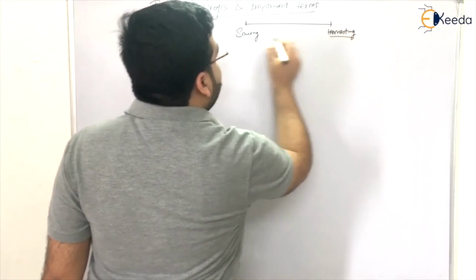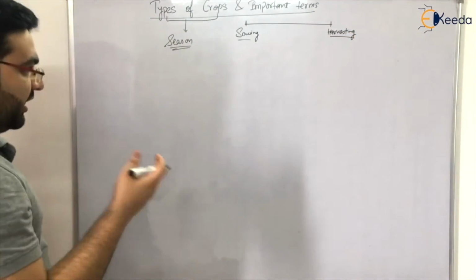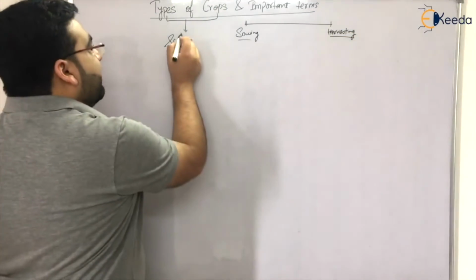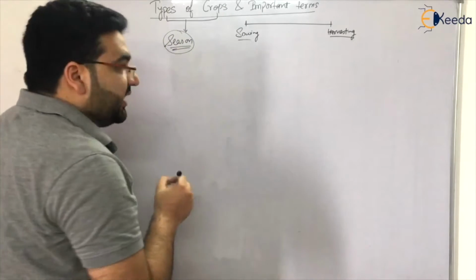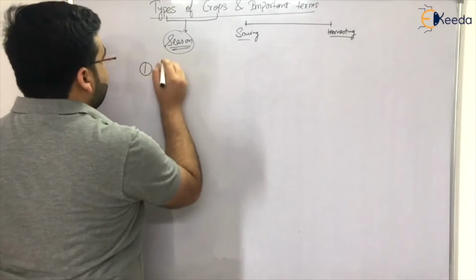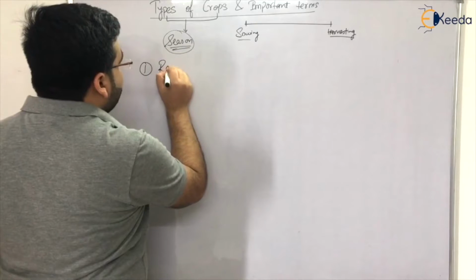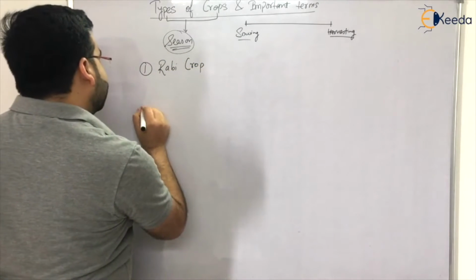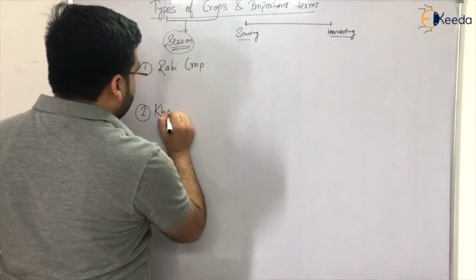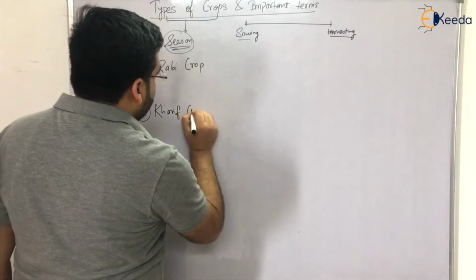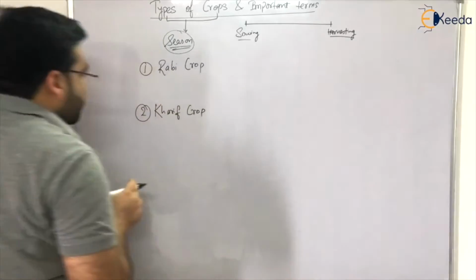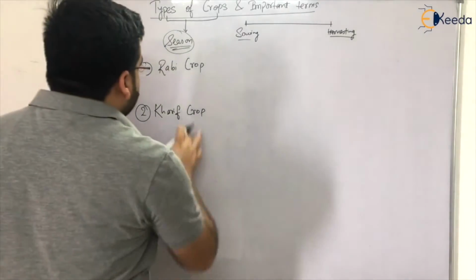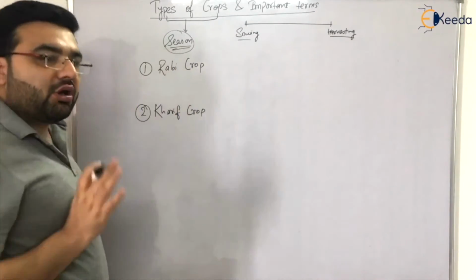Right? So generally, in India, we classify crops on the basis of season, and we have two types of crops. The first one is the Rabi crop. Another one is the Kharif crop. Clear? So first of all, let us discuss the Kharif crop. Then I will tell about the Rabi crop, right?